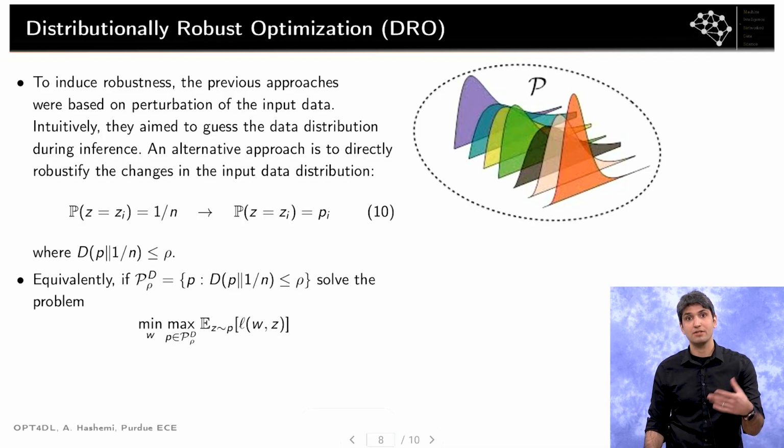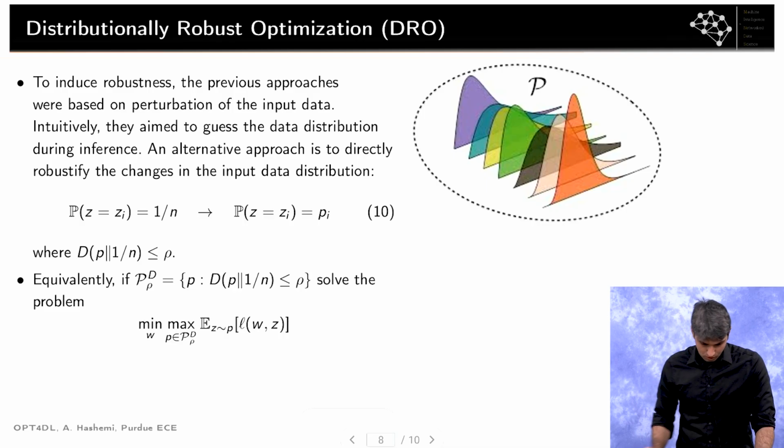So instead of perturbing the training data itself, why not see what will happen if we perturb the data distribution? That's why we call this approach distributionally robust optimization. In previous approaches, we were being robust against perturbations in the input. Here, we try to be robust against changes in the training data distribution.